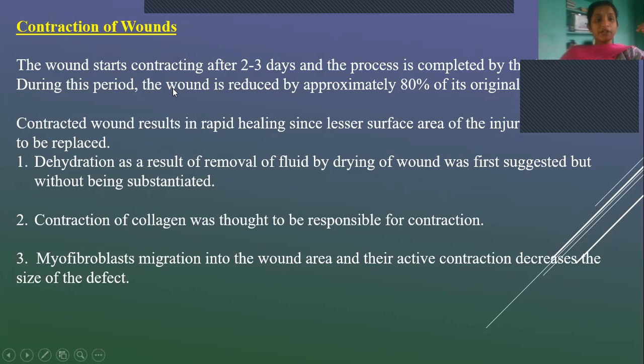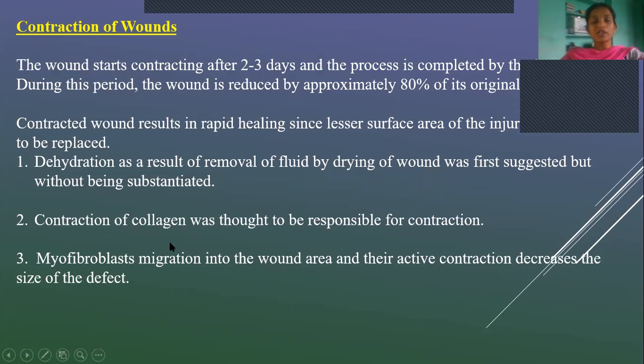So how does it reduce its size? How does it undergo contraction? First is dehydration. As I said, newly formed blood vessels are so leaky, which is why they have an edematous appearance because of the exudation of fluid. By means of dehydration, the excess fluid that is deposited will be removed, and drying takes place. Because of this dehydration, almost half of the size will be reduced.